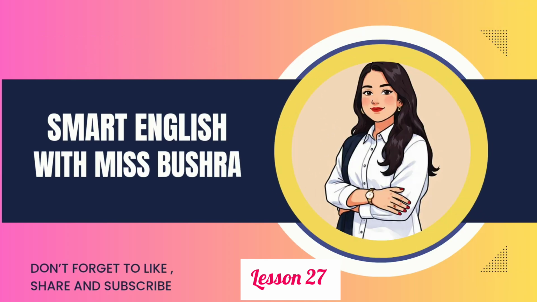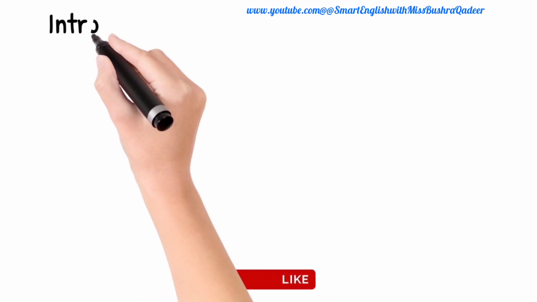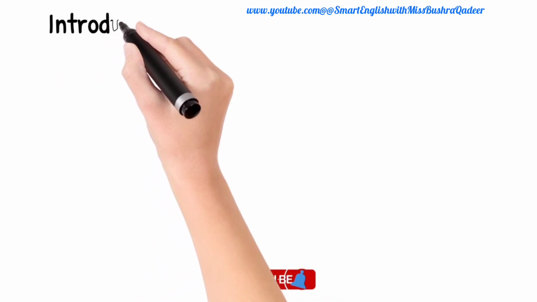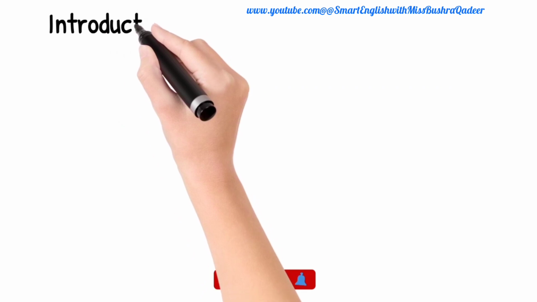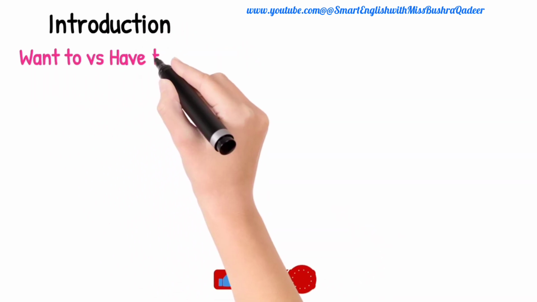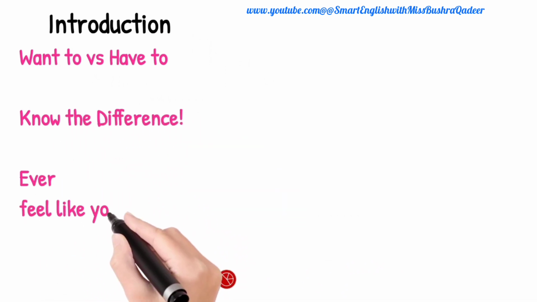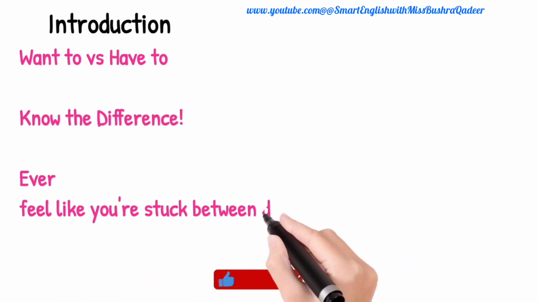In today's class we are going to explore wants and desires. Yes, you have heard it right. Everybody has their wants and desires, but they don't know how to express them in English. For example, if you want to travel to Europe, if you want to do this, if you want to do that. So, to express wants and desires and also compulsions.